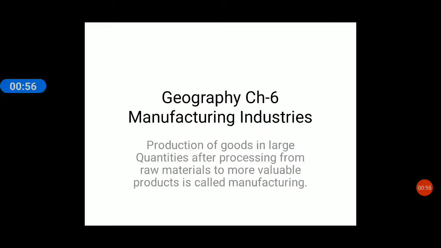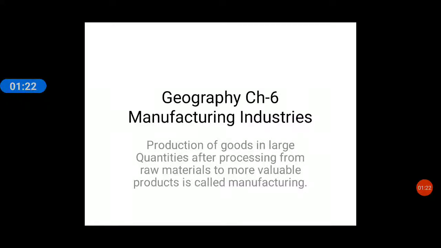So, what is the meaning of manufacturing industries? To make something, in simple words. Where do we make something? The things are made in the factories or industries. So, that is called the industrial sector. So, manufacturing is which sector? Secondary sector. Primary is which sector? Agricultural sector. Secondary is which sector? Industrial sector. So we are talking about manufacturing industries, right?